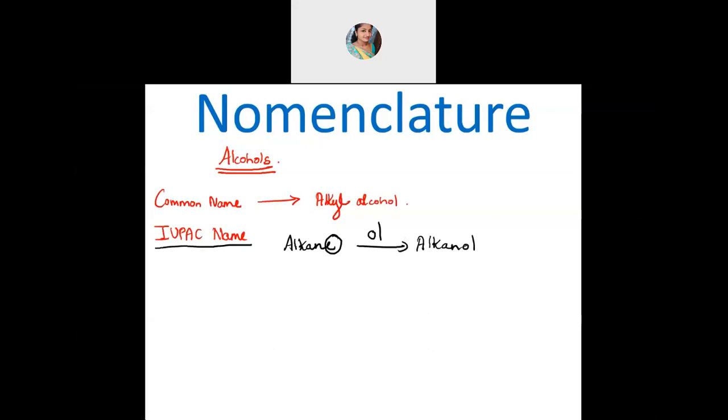Then other rules remain the same. You should see how many branches are present. And if a functional group is there, the functional group should be given first preference. Then you will give the numbering to the substituents. But when you are writing the name, you should write the substituent first, followed by the functional group name. All those rules remain the same. These are the common names, just keep that in mind. You can write it down. The common name is alkyl alcohol and the IUPAC name where alkane's E is replaced by OL is called alkanol.